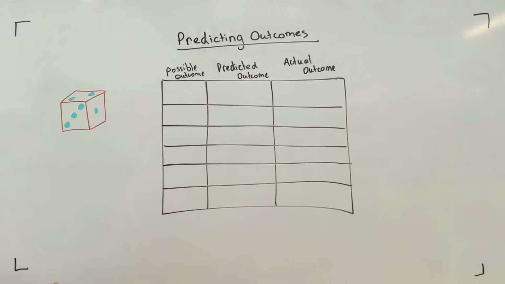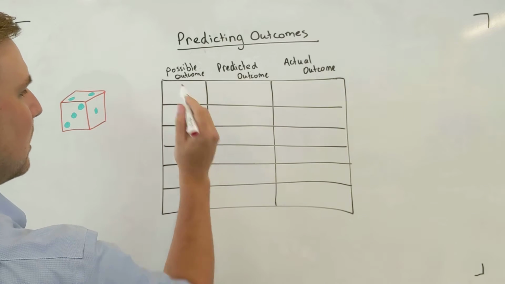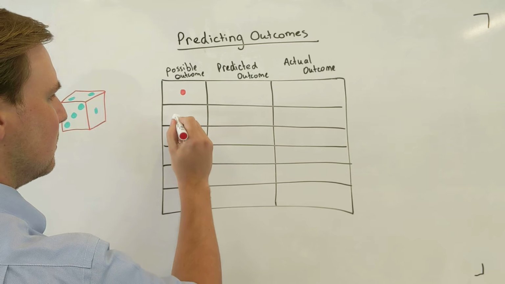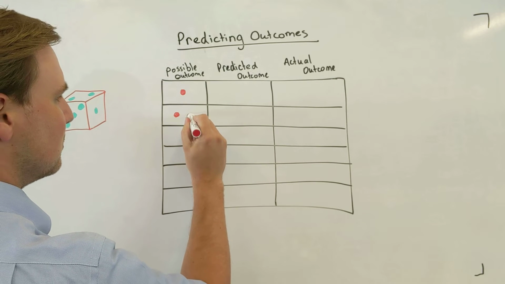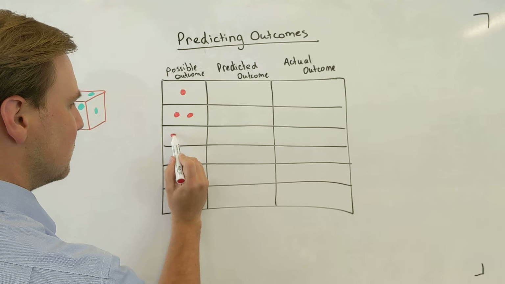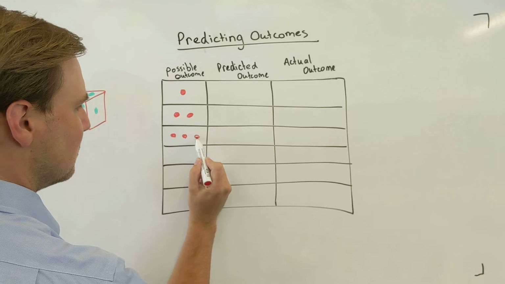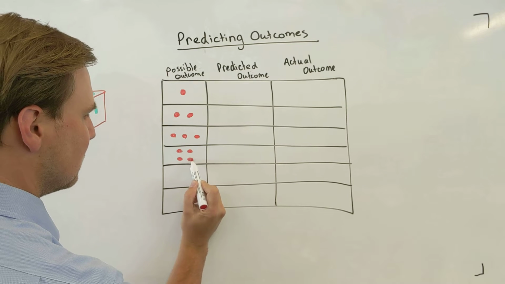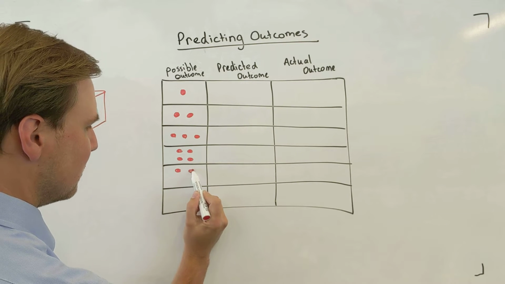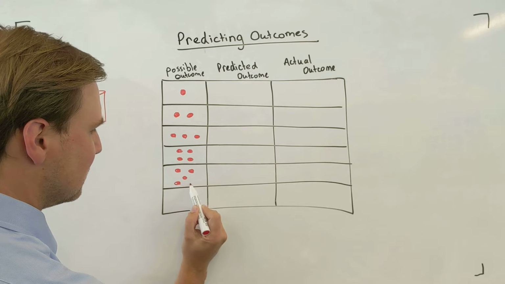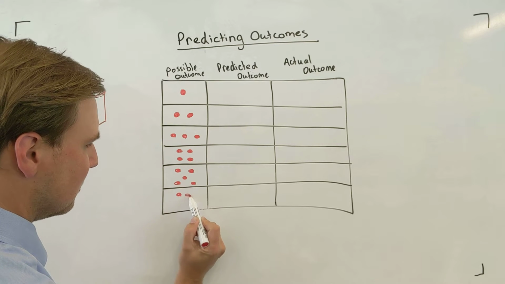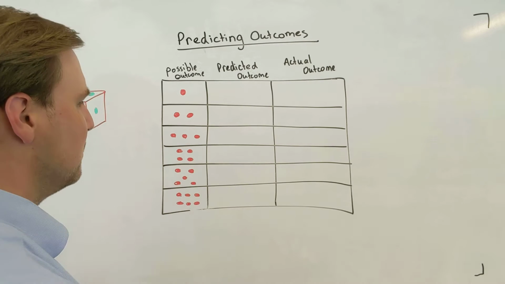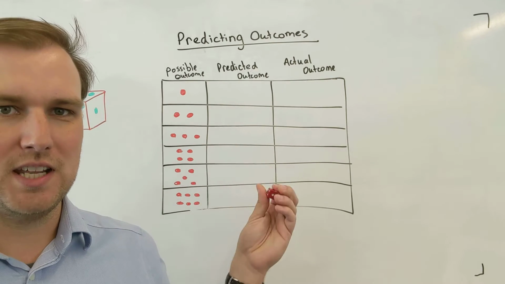In this column, possible outcome, well, the possible outcomes, as we just talked about, are one dot, 2 dots, 3 dots, 4 dots, 5, or 6. Those are the possible outcomes of our chance experiment.